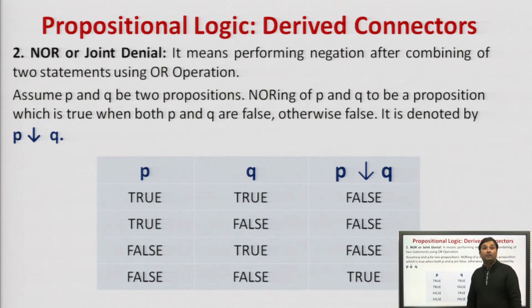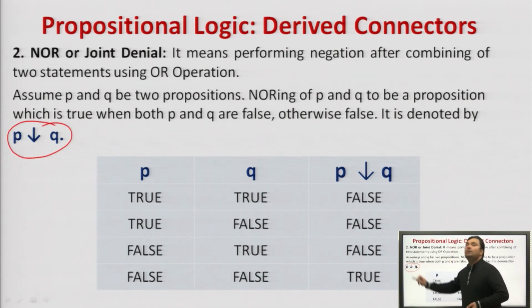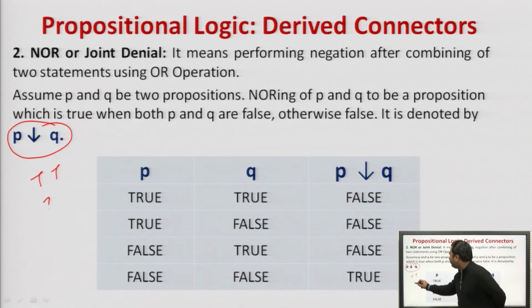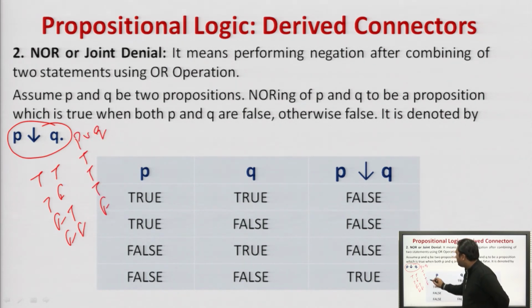Next is NOR. NOR will be similar to what we did with NAND. This is NOR, NORing of the statements. Now, NOR means what? This is denoted by this symbol. Now, what happens? True, true, true, false, false, true, false, false. Then P or Q is what? True, true, true and false.